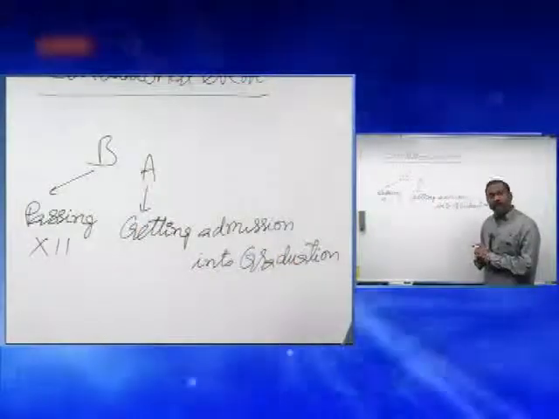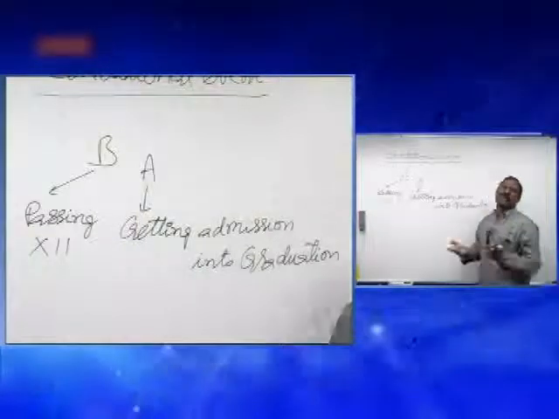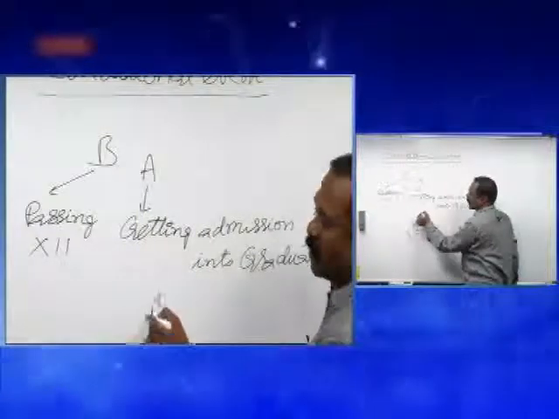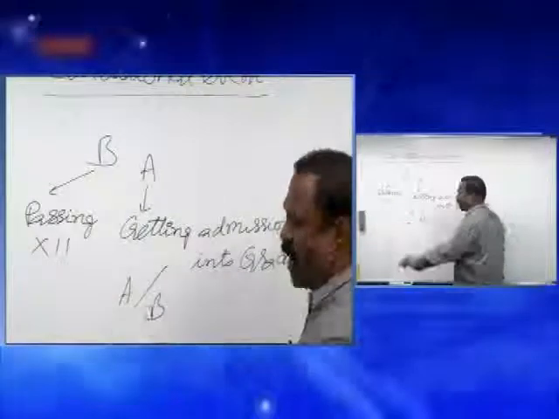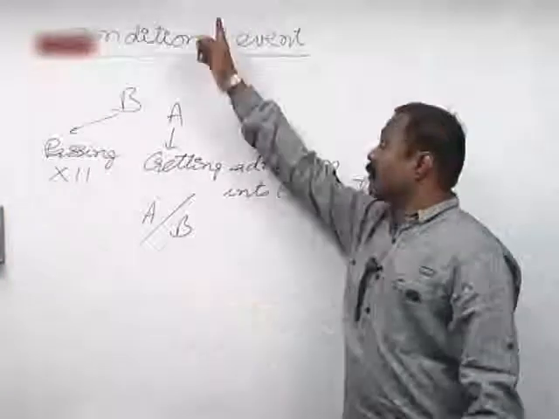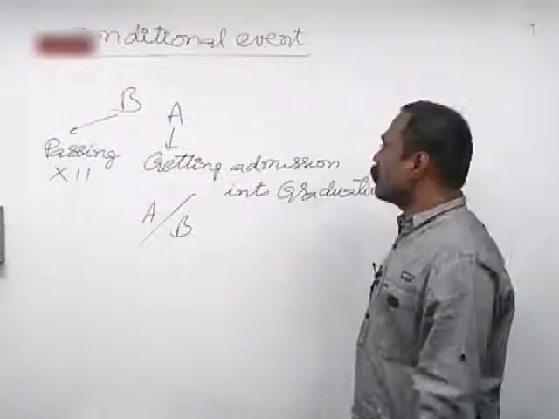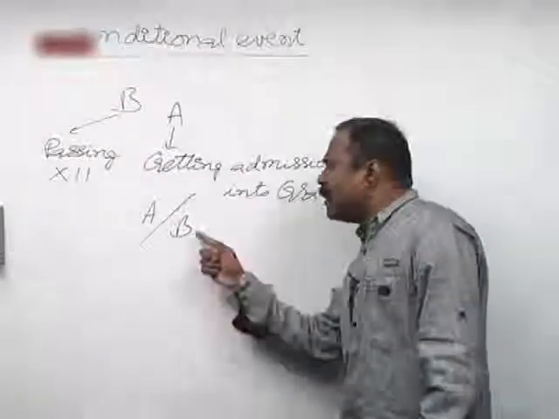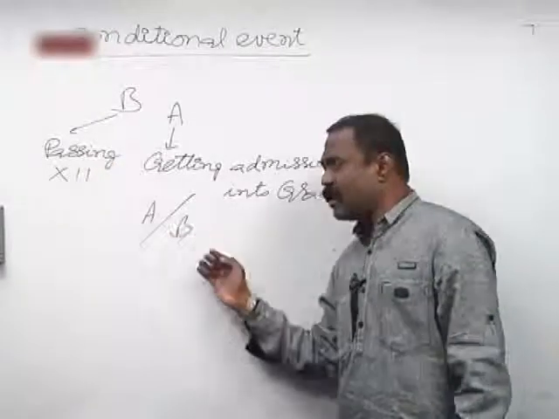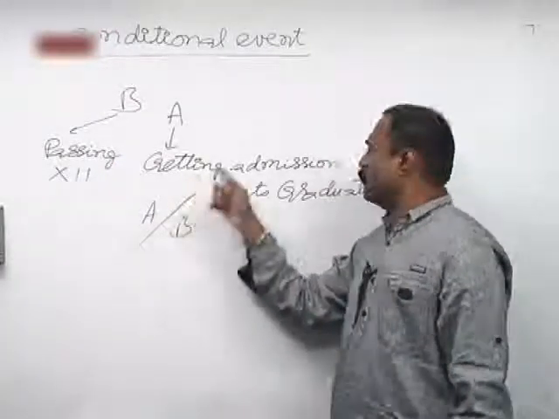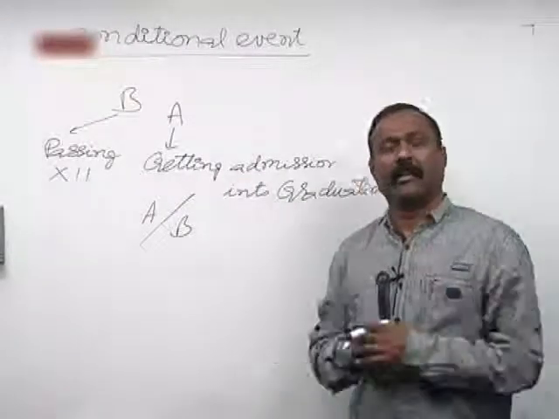So, which one must occur first? It's common sense, you can understand. B must occur first. Then only A occurs. So, it is termed as A after B, which is nothing but a conditional event. A after B means B must occur first, you must pass 12th, then only you will get admission into graduation. This is nothing but a conditional event.